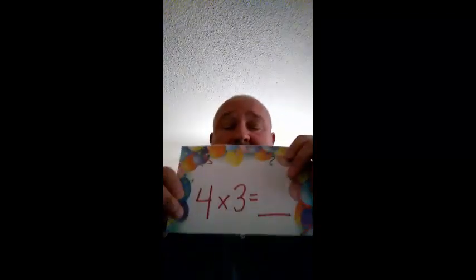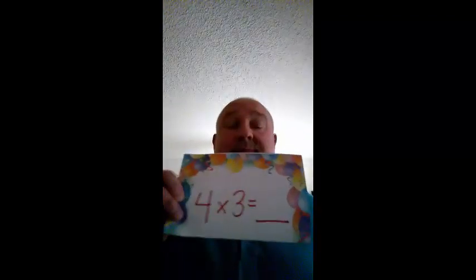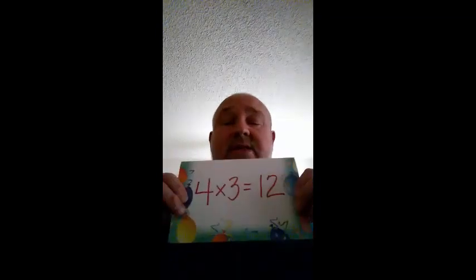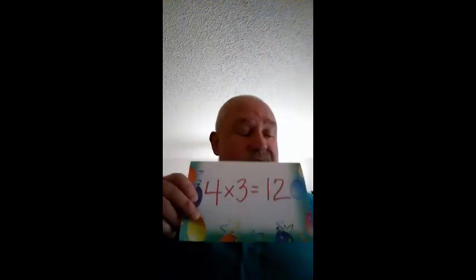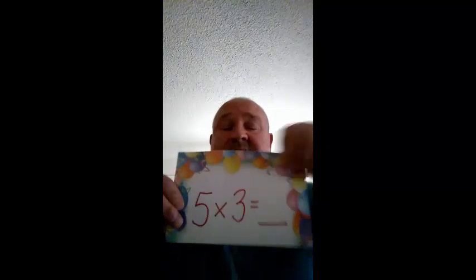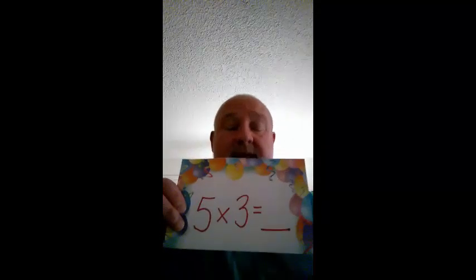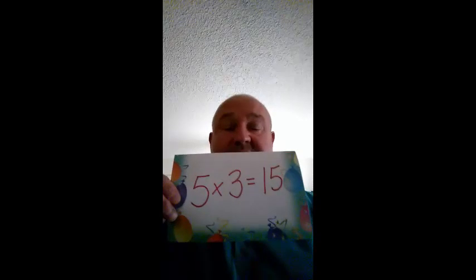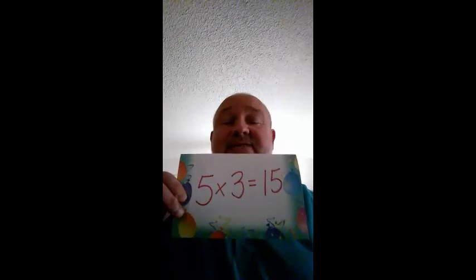And next, 4 times 3 is, 4 times 3 is, and the answer, 4 times 3 is 12. Again, 4 times 3 is 12. Next, 5 times 3 is, 5 times 3 is, and the answer, 5 times 3 is 15.